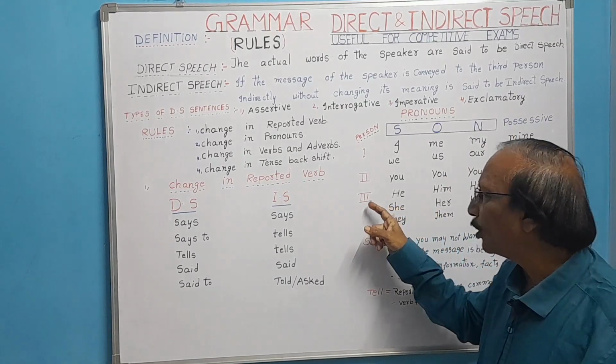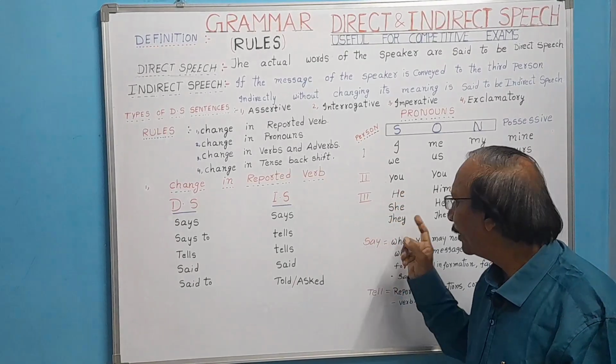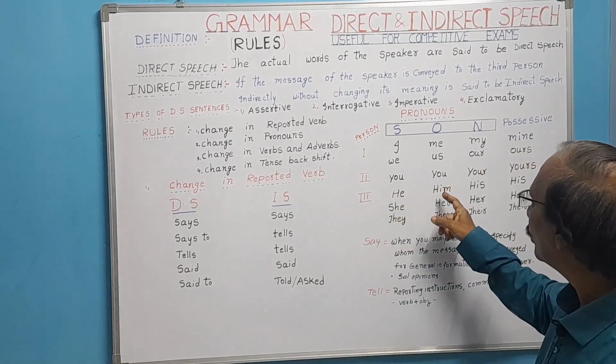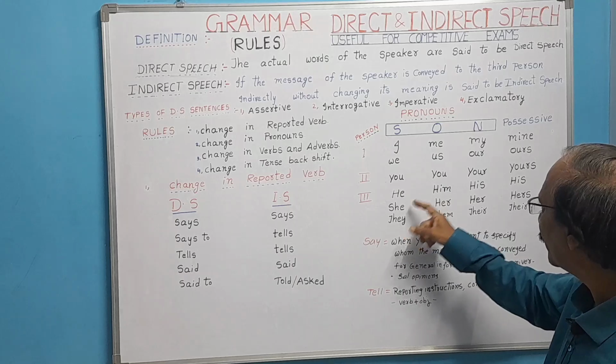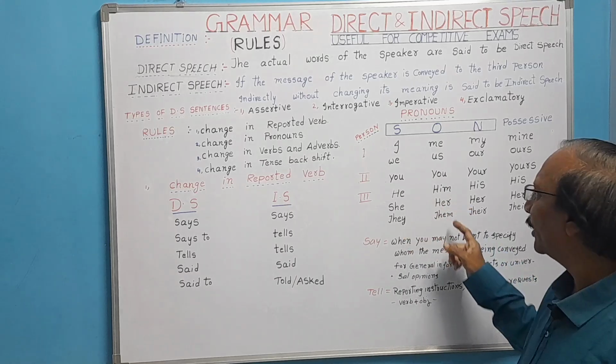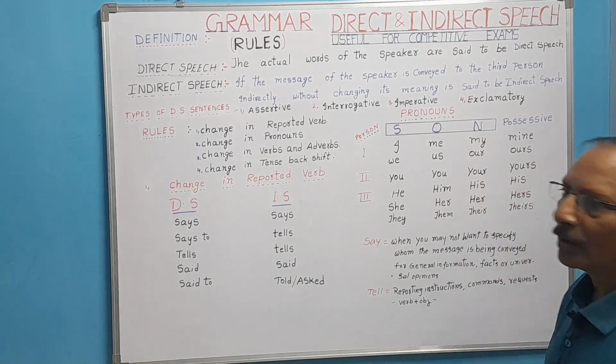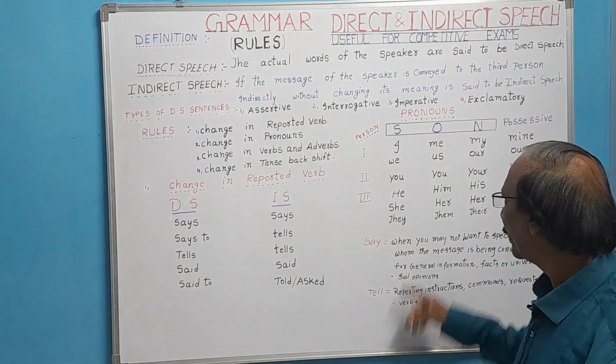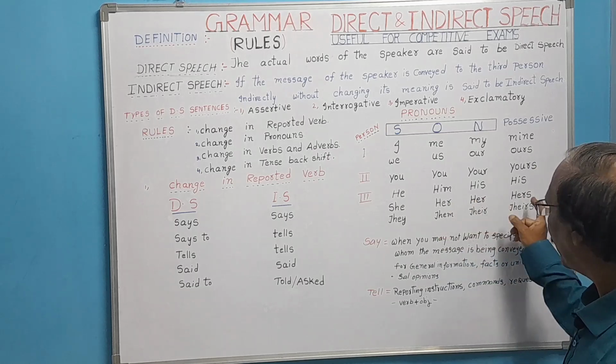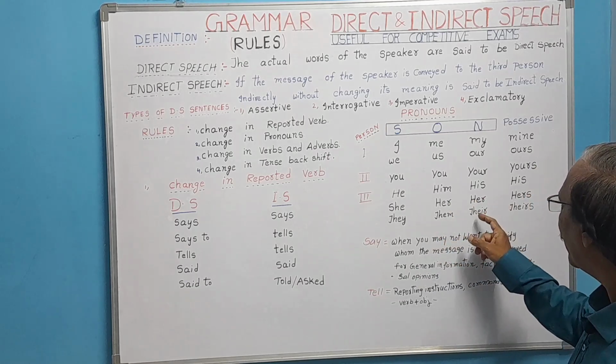In the third person, he, she, it, they will be there. He will have its object him, and his as the possessive pronoun. Then she, her, hers. They, them, their, theirs.